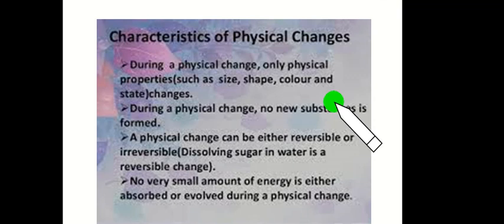If we discuss the characteristics of physical change, during the physical change, no new substance is formed. So there is no change in the mass of the substance undergoing a physical change. There is no change in the chemical composition of the original substance, though there may or may not be change in physical properties such as state of matter, shape, size or color of the original substance, and we can't see any significant change in the energy if energy is involved.